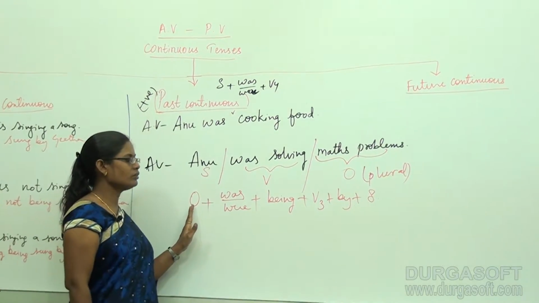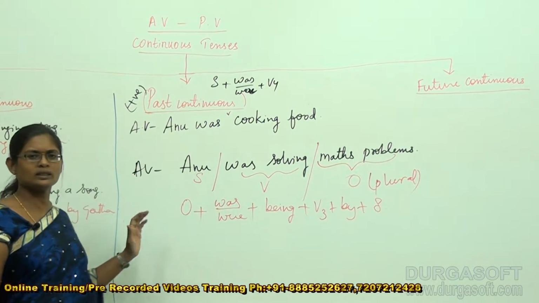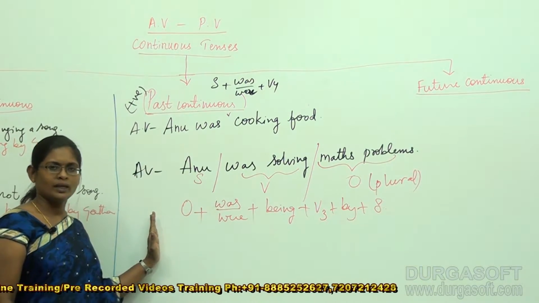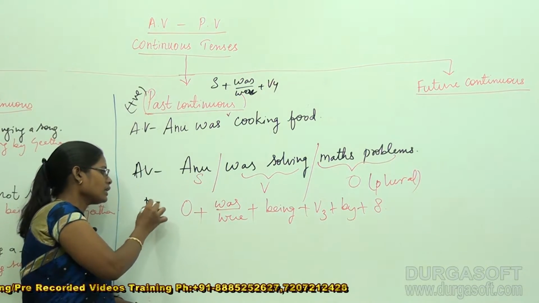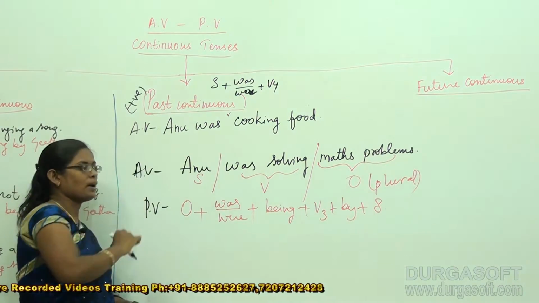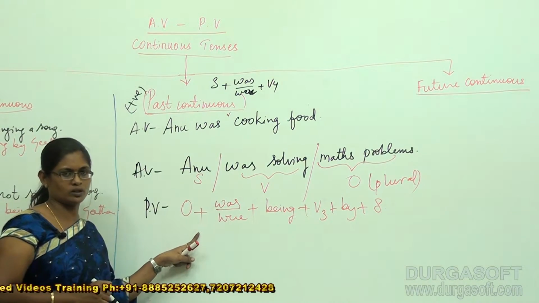Now you tell me what structure is this actually? Exactly, this structure is to convert this active voice into passive voice. This is not an active voice structure, this is a passive voice structure.